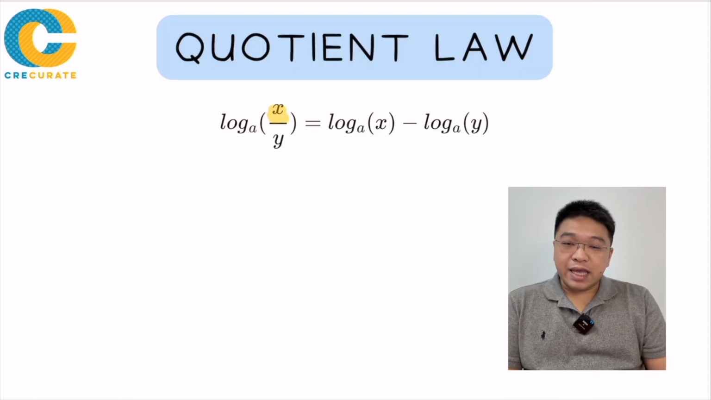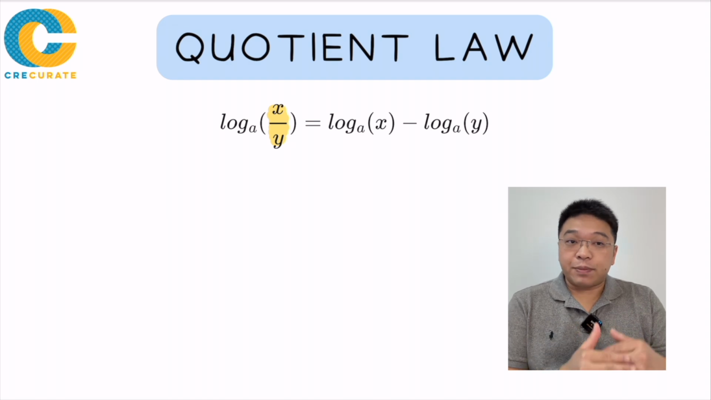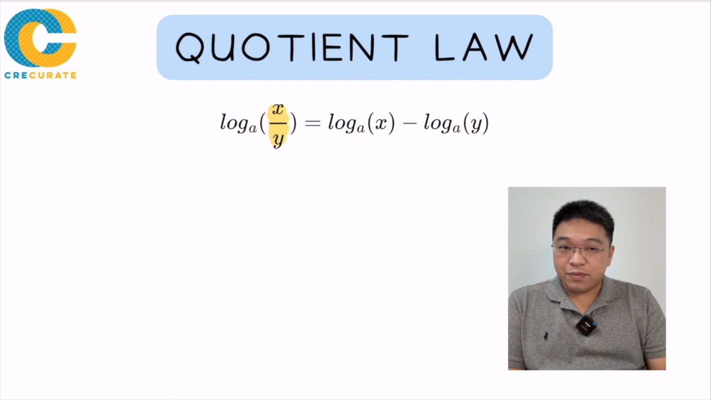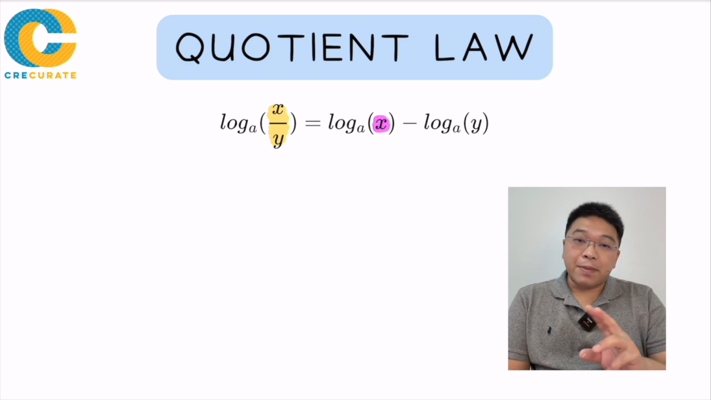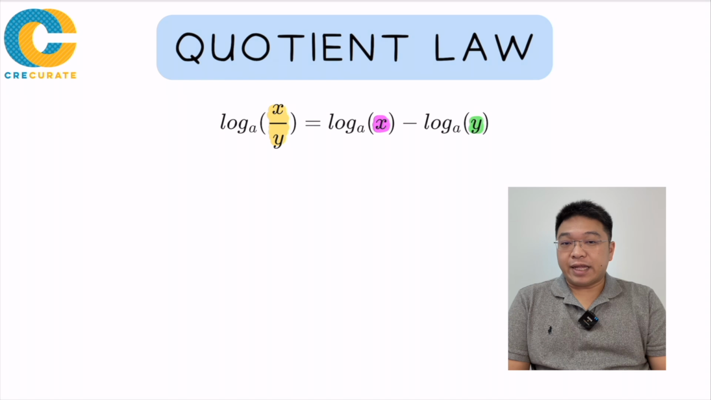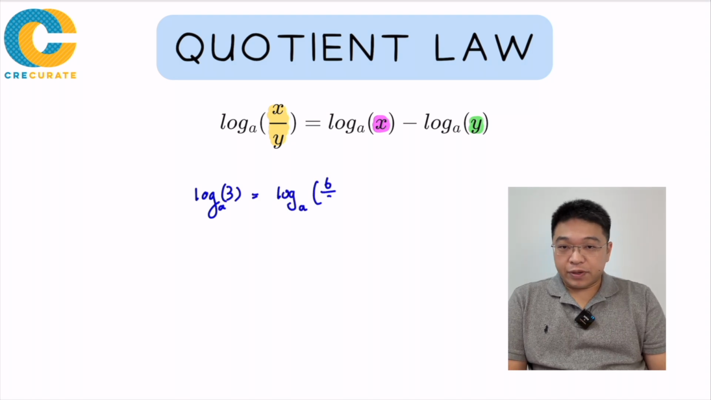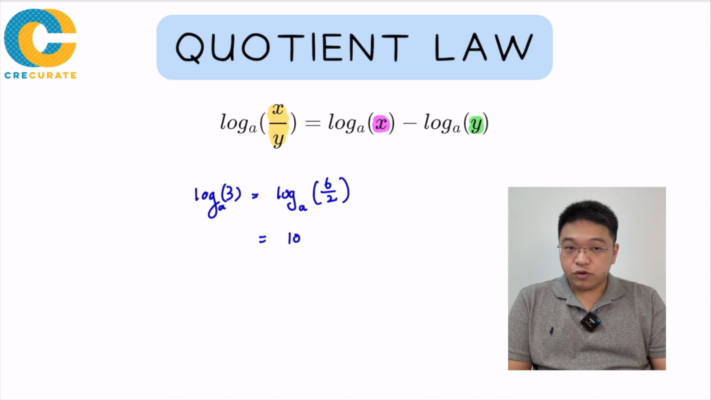And now for the quotient law. If I have log base a of x over y, that means x divided by y, I can also separate them into two individual logs. But this time round, it will be log base a of x minus log base a of y. And again, if we look at an example, say if I have log base a of 3, we know that 3 can be written as 6 over 2. So that will be log base a of 6 minus log base a of 2.